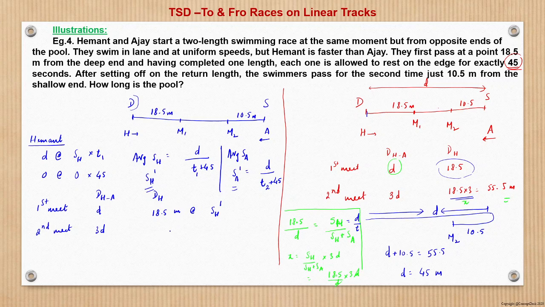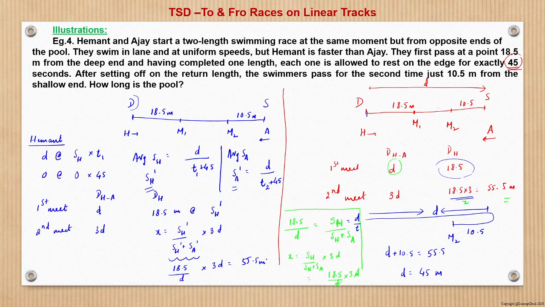We can now say that x will be sh dash upon sh dash plus sa dash into 3d, and this is nothing but 18.5 upon d into 3d. So this also is 55.5 meter.